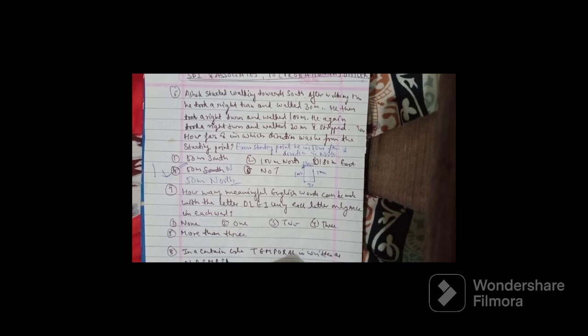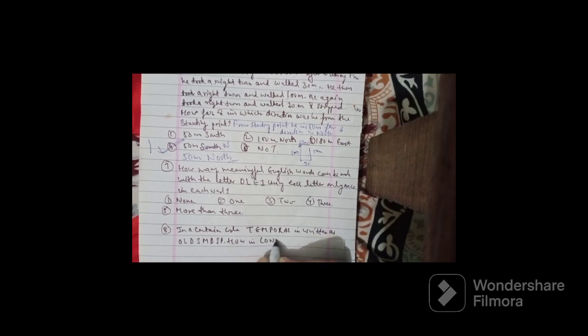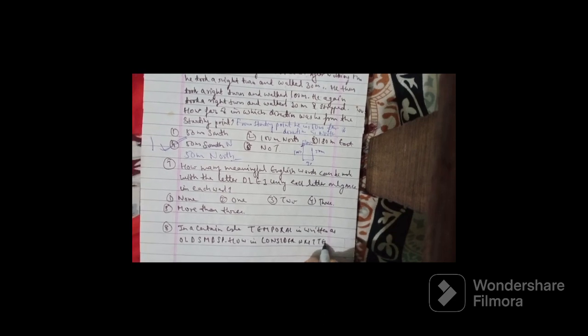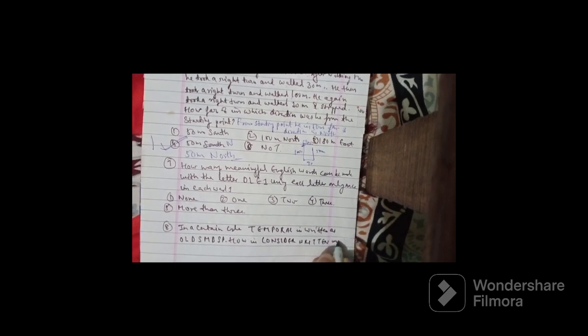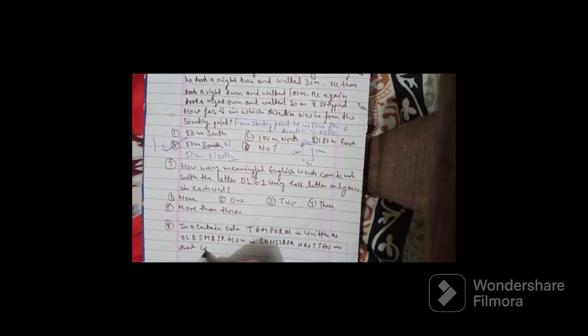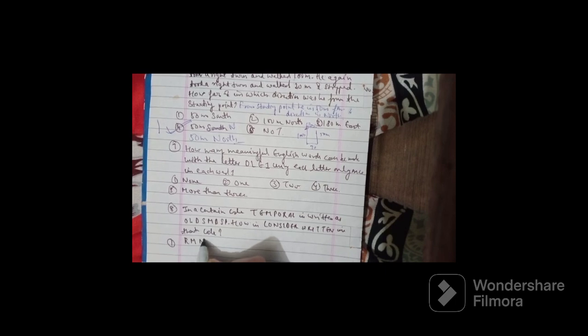How is considered written in that code? So the options were, the first option we have R M N B